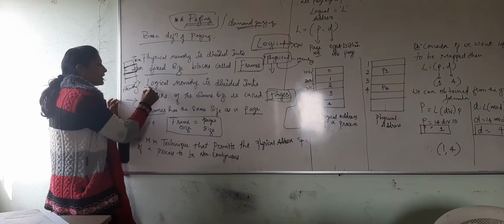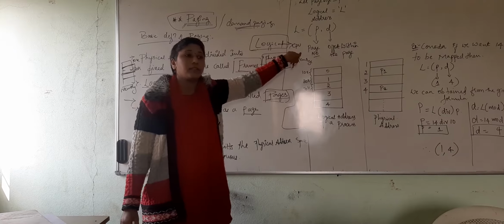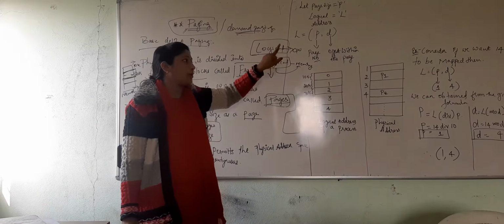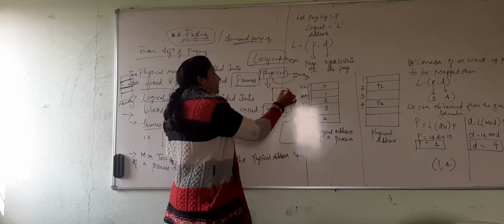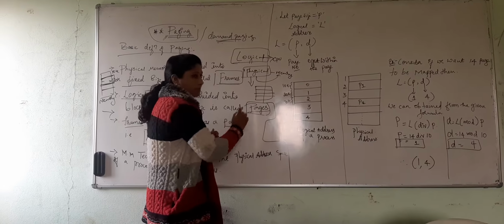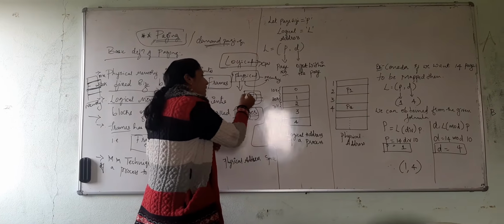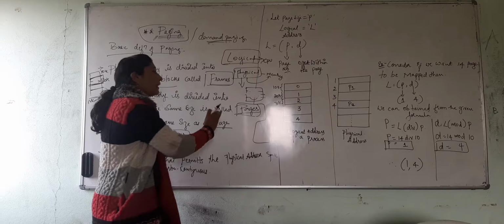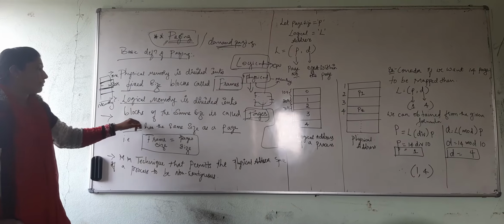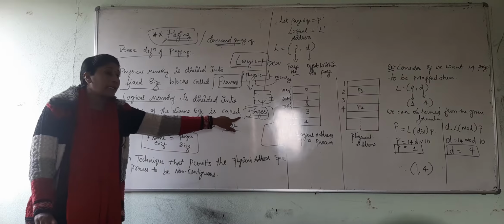Whereas in the case of logical addresses, the logical address is the address generated by the CPU. Memory is basically used for storage, and while storing we cannot store all the data in a single unit. Therefore, we divide that memory into fixed-size, similar-sized units called pages.